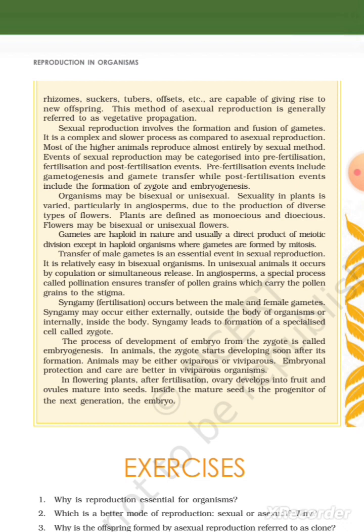In animals, the zygote starts developing soon after its formation. Animals may be either oviparous or viviparous. Embryonal protection and care are better in viviparous organisms. In flowering plants, after fertilization, ovary develops into fruit and ovules mature into seed. Inside the mature seed is the progenitor of the next generation, the embryo.